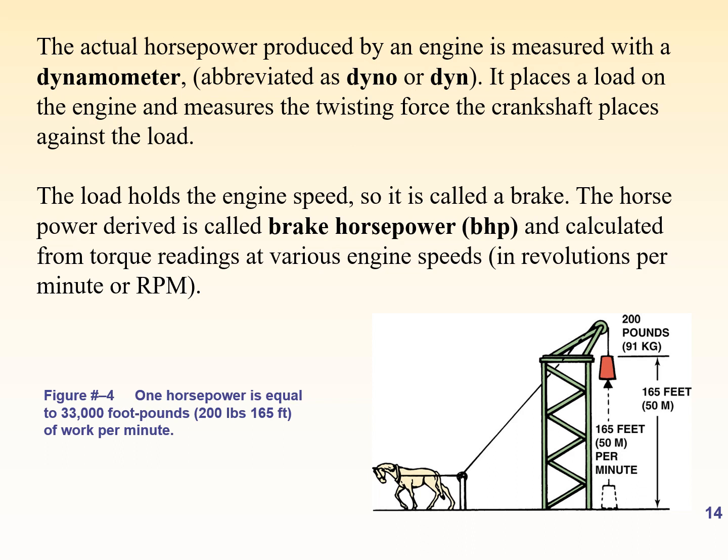Now here in this diagram we can see there is one horse, and the horse is used for lifting this weight with the help of this pulley arrangement. Now if the horse moves this weight from the ground position to 50 meters, and the weight of this object is 91 kg, then if this operation is performed in 1 minute, the power of doing this work is 1 horsepower.